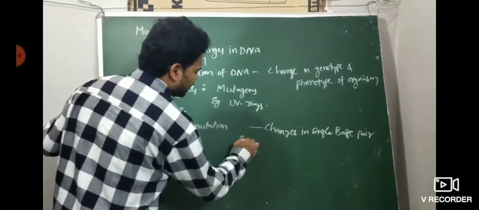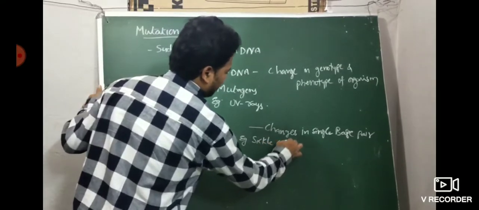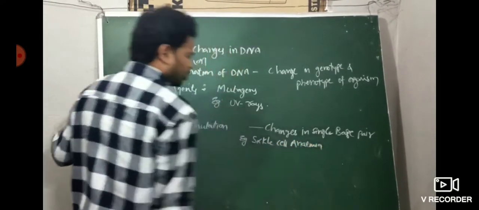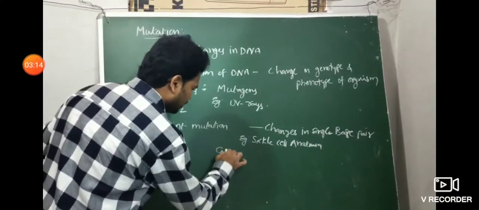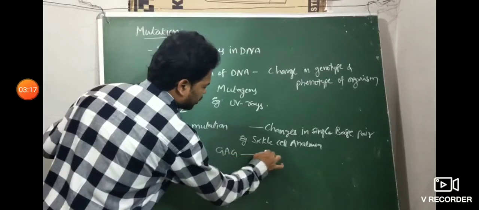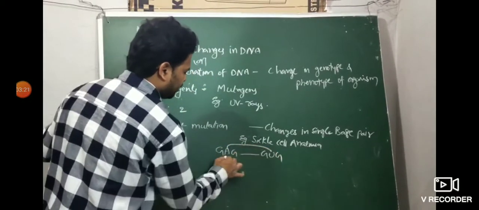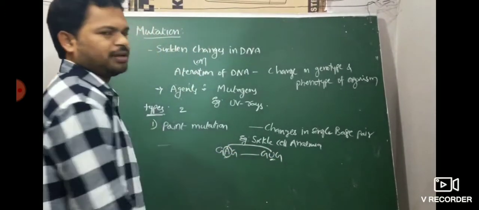An example for this is sickle cell anemia. I have given this already. In sickle cell anemia, what happened? The GAG codon changes into GUG. In place of adenine, it is mutated to uracil.